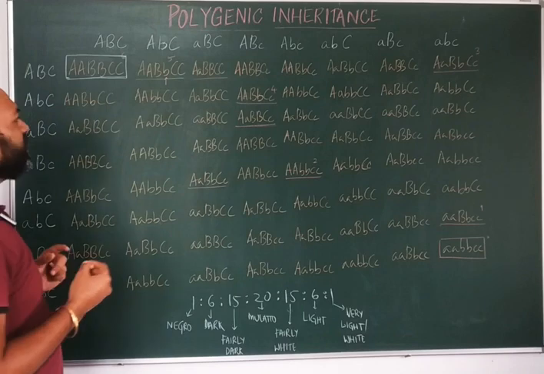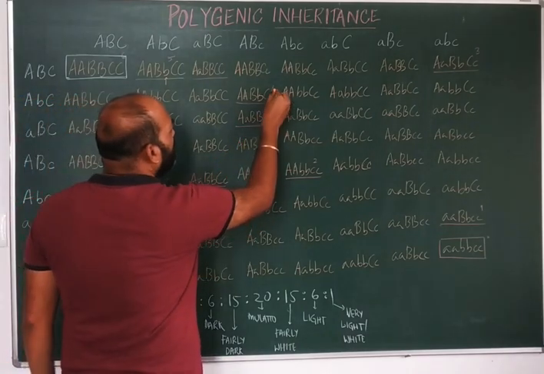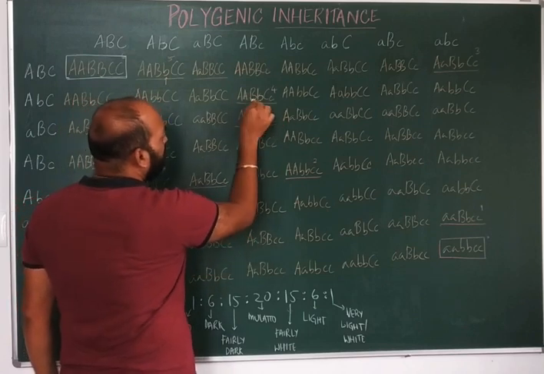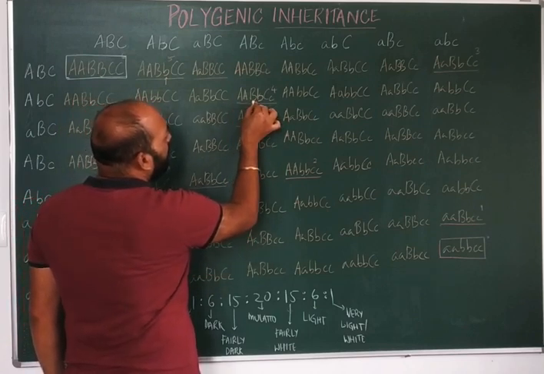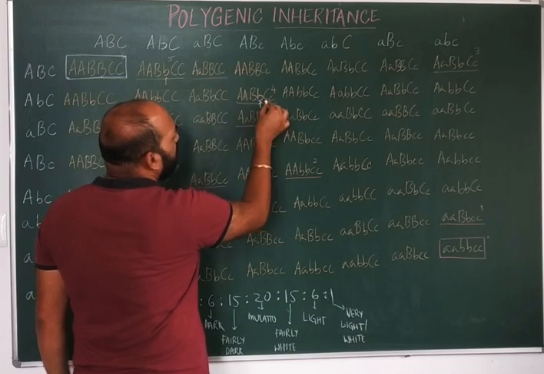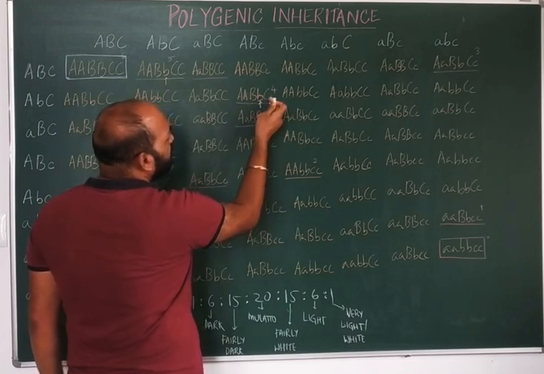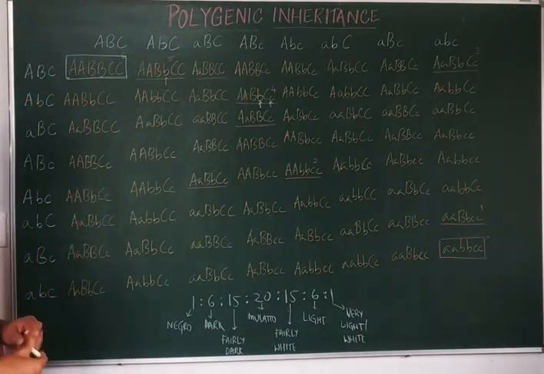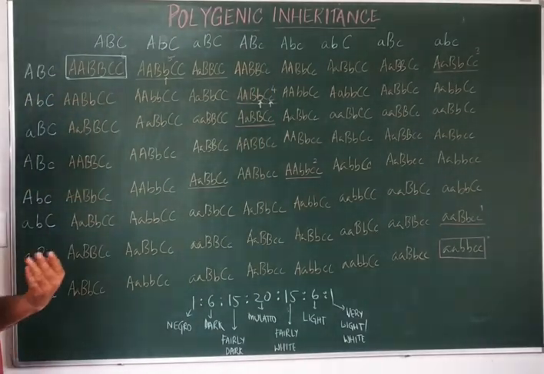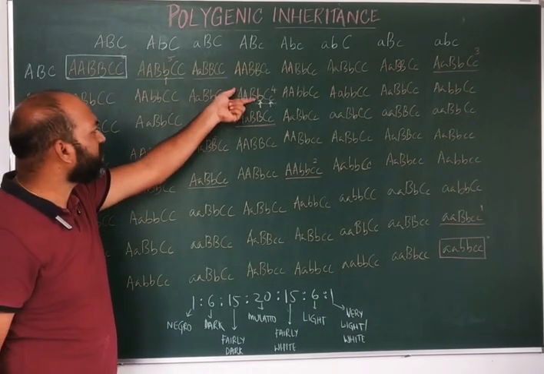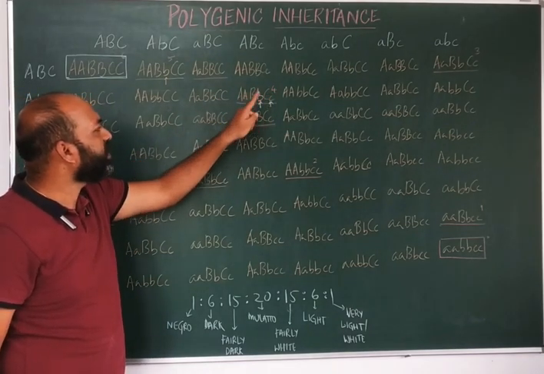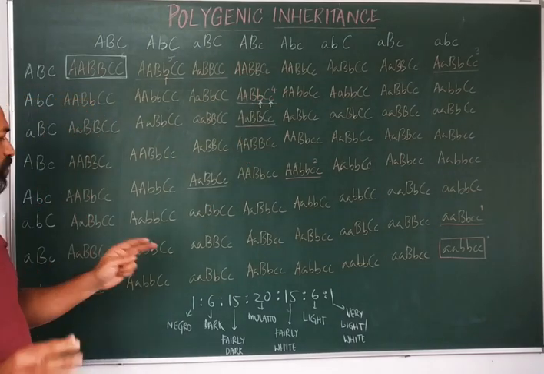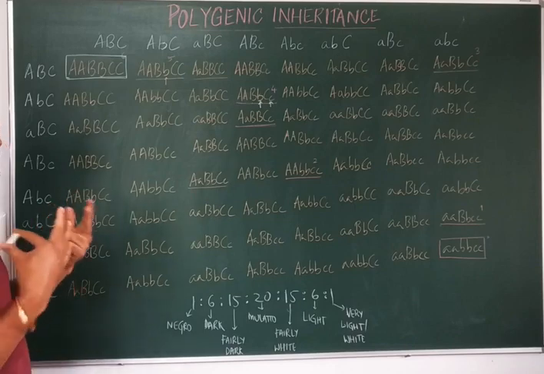And if the individual has 4 dominant alleles with 2 recessive alleles, you can see one particular example here. So capital AA, capital B, small b, capital C and small c. So 2 recessive alleles are there and 4 dominant alleles are present. So these individuals are said to be fairly dark. This is one such example where 4 dominant alleles are present along with 2 recessive alleles. So those individuals are fairly dark.